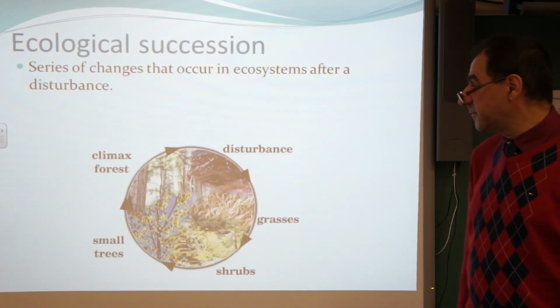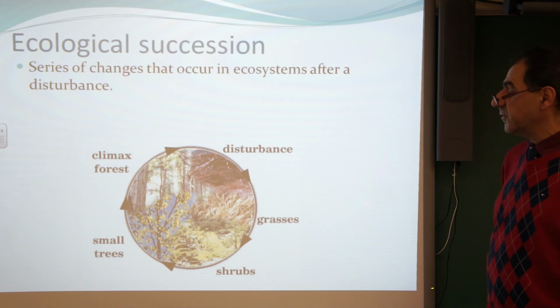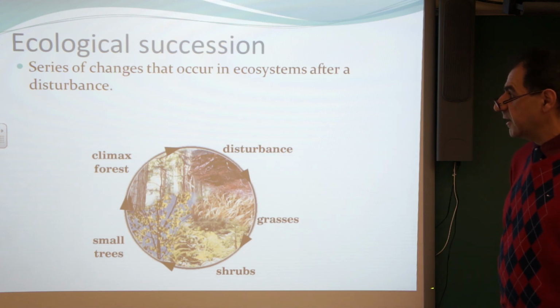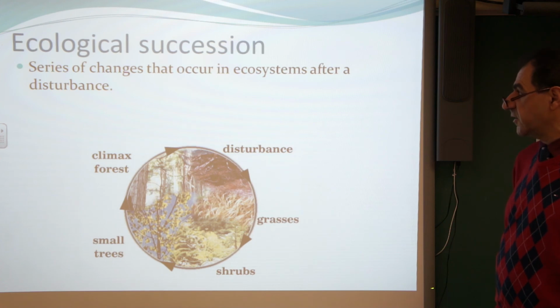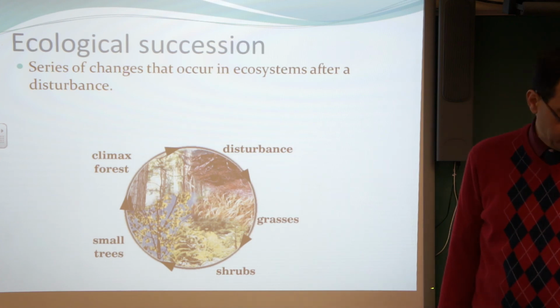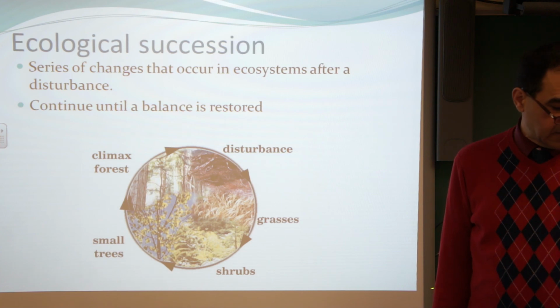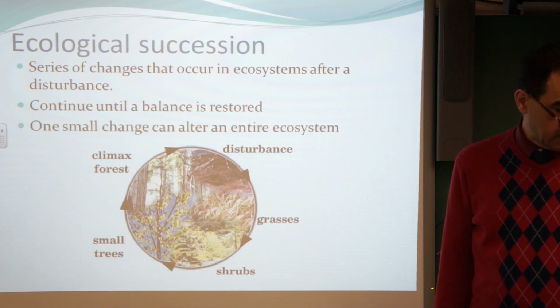The final concept: despite natural and human disturbances, ecological succession occurs, which is a series of changes that occur in ecosystems after a disturbance. And it continues until a balance is restored. One small change can alter an entire ecosystem.